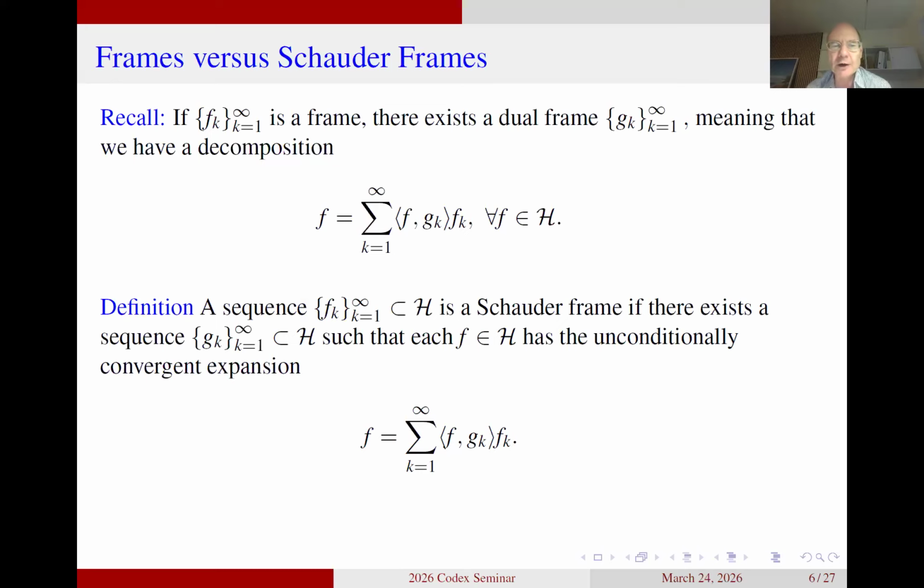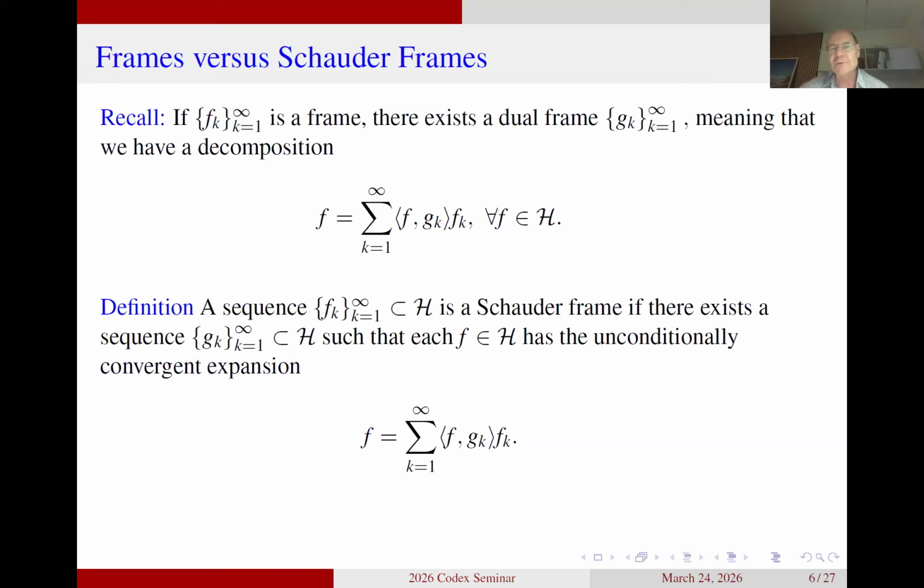We don't put any conditions on either f_k or d_k, but it's just that these sequences exist and they have the property that each element f in the space has an unconditionally convergent expansion. If you look at the expansion I'm writing down, it looks precisely like the decomposition we got out of the frames. So you can see it's really what I say: we are shortcutting the frame condition, going straight to the conclusion. And the definition opens up the possibility for us to look at cases where we have this expansion, but where it is not necessarily coming from frame theory.